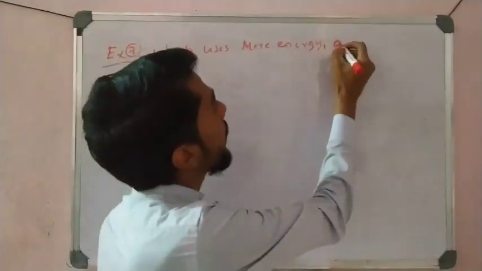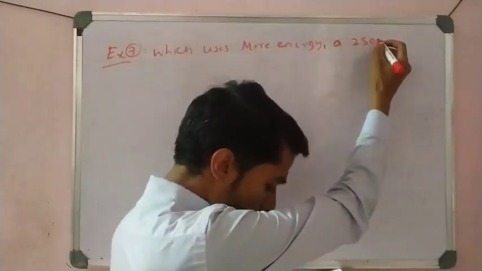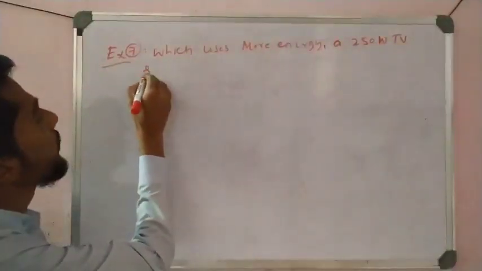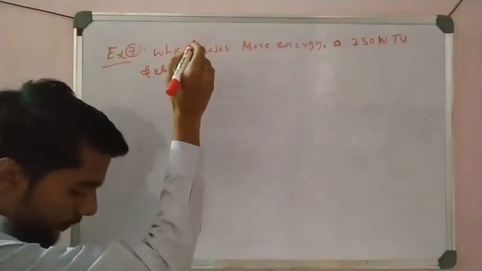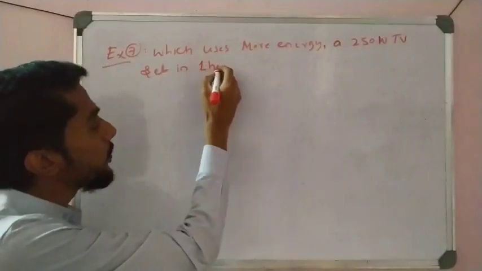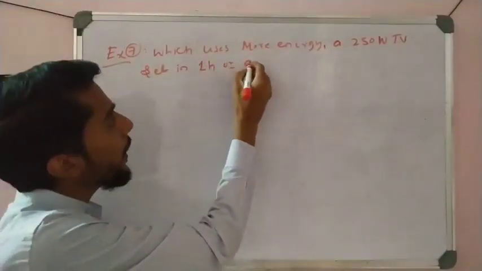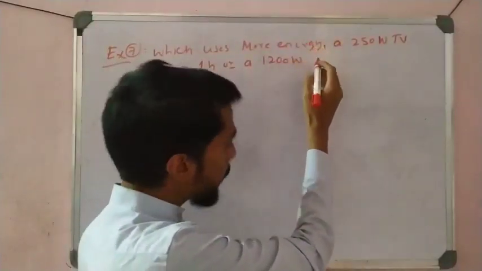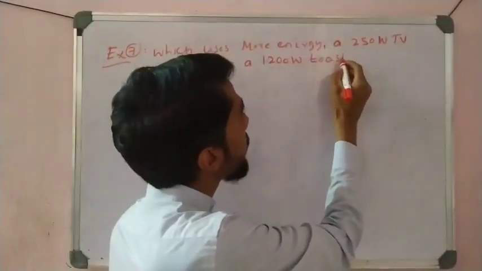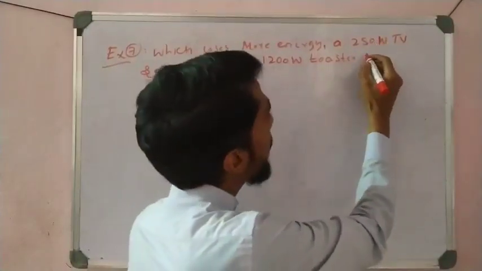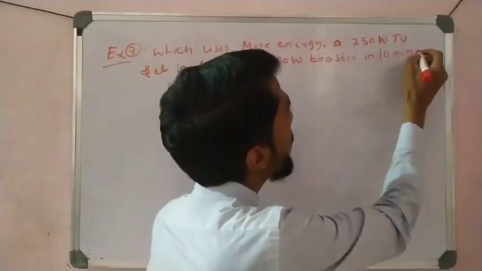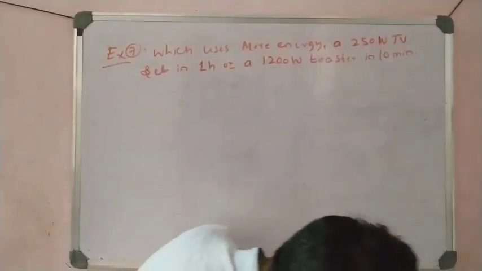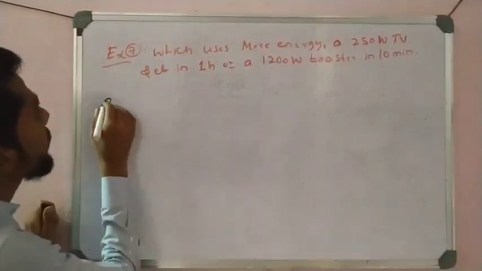A 250 watt TV set in 1 hour, or a 1200 watt toaster in 10 minutes. See here, that is a very important point you have to remember, right students? So let us start the solution.